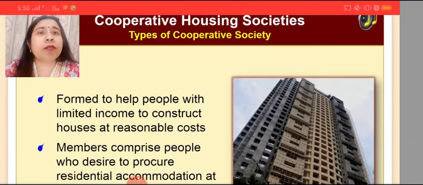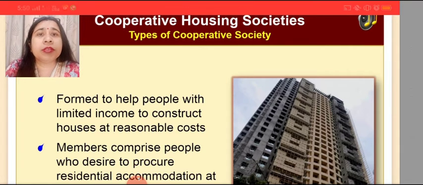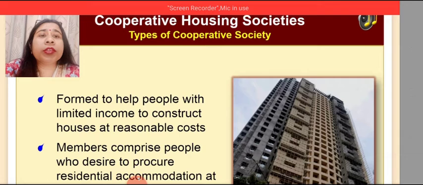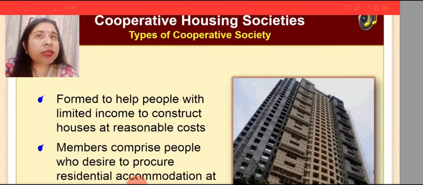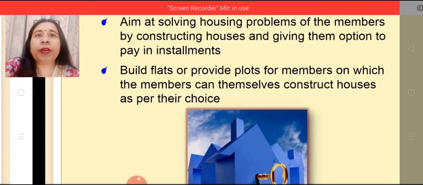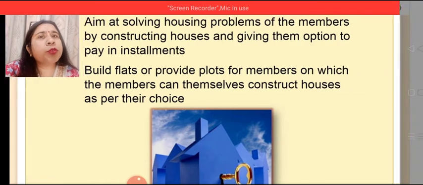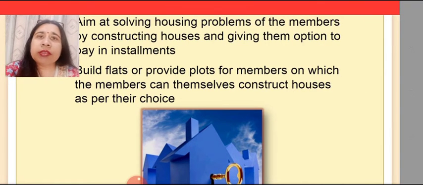So members comprise people who desire to procure residential accommodation at reasonable rates. The aim of such a cooperative society is to solve the housing problems of its members by constructing houses and giving them the option to pay in installments at reasonable rates.